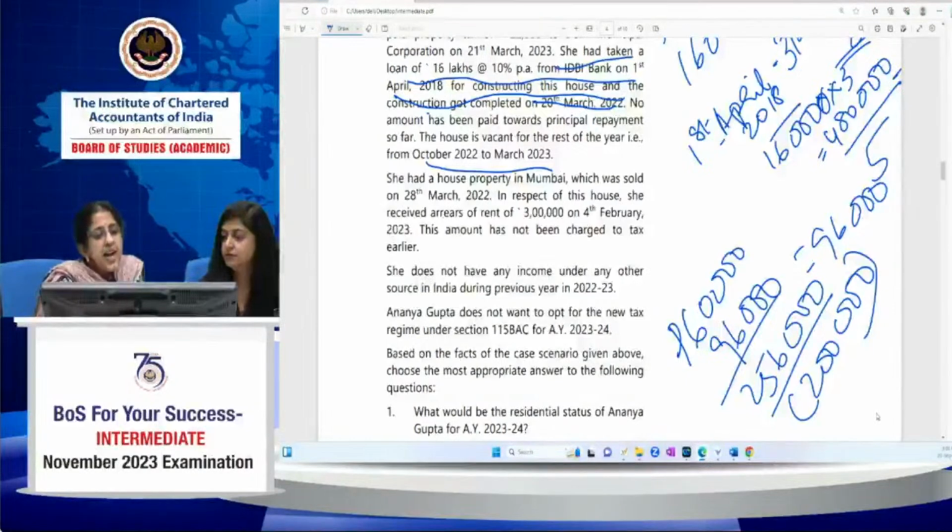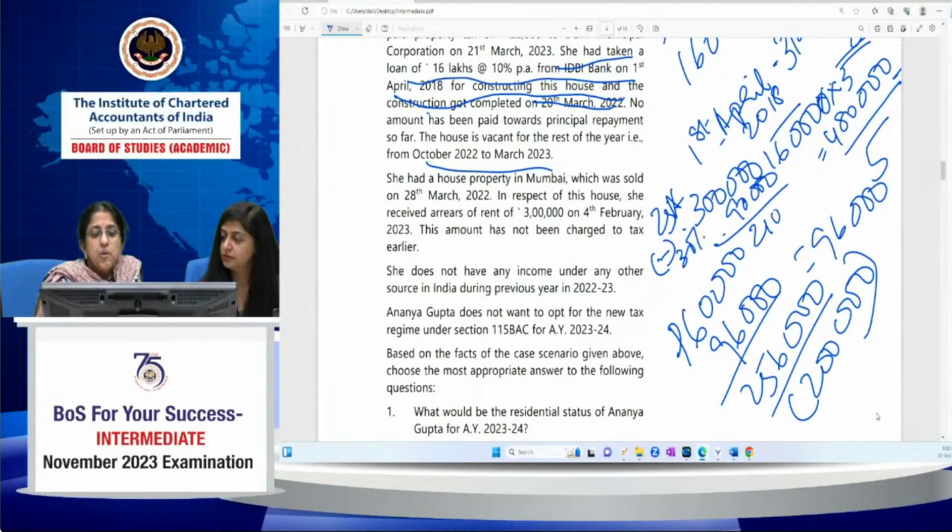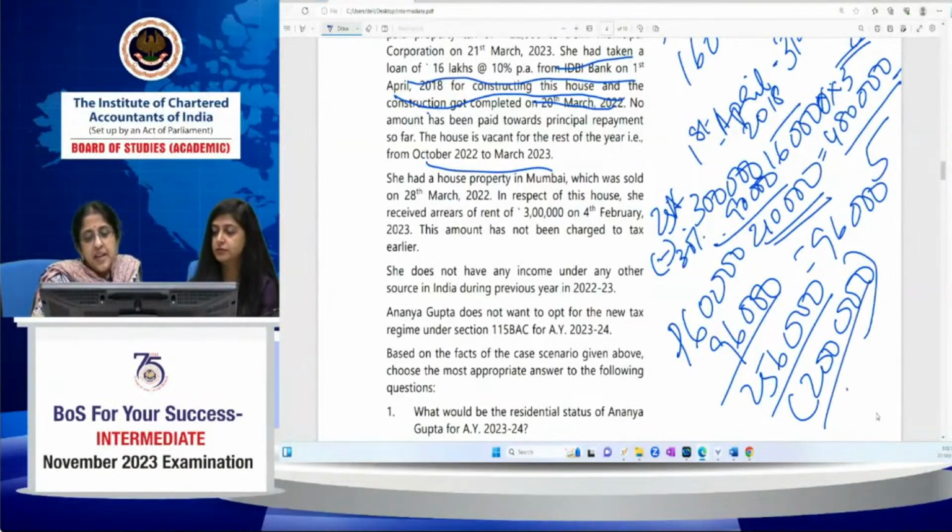Okay. Then she had a house property in Mumbai, which was sold by her on 28 March 2022. In respect of this house, she received arrears of rent of 3 lakh on 4th February 2023. That is current year she is receiving. The amount has not been charged to tax earlier. So as per section 25A, arrears of rent is chargeable in the year of receipt, 3 lakh, after providing deduction at 30%. So 30% deduction amounts to 90,000, 30% of 3 lakh. So that will be 2,10,000. It's chargeable as income from house property of the current year. 2,10,000 is the income from house property in Mumbai, and for the Delhi house property the loss is 2 lakh. So the net income is 10,000.